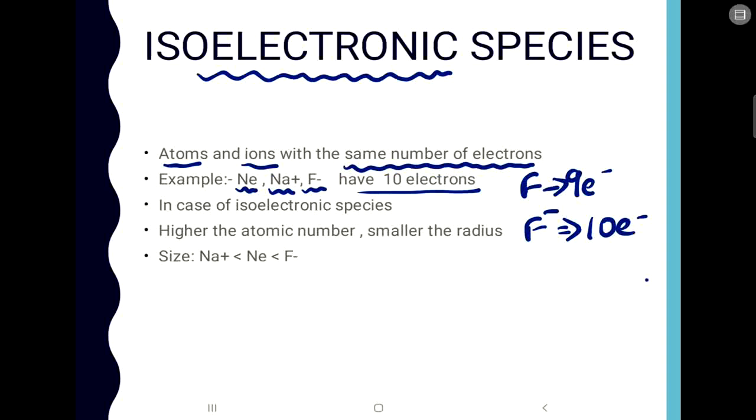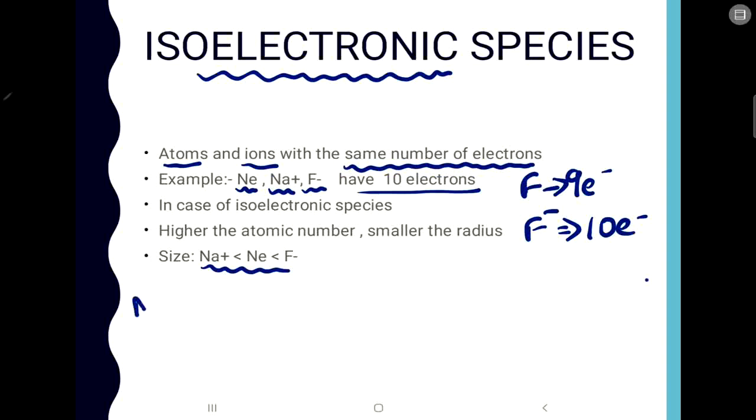Now in case of isoelectronic species, higher the atomic number, smaller will be the radius. Now what does this mean? If I give you this example and ask you to compare all these three on the basis of their sizes, how will you do that? When you see these three, you can see that they're isoelectronic, all of them will have 10 electrons. Now how to know which is larger in size, which is shorter in size? For that we have to know the number of protons present, that is the atomic number. We know that the atomic number will give us the number of protons.